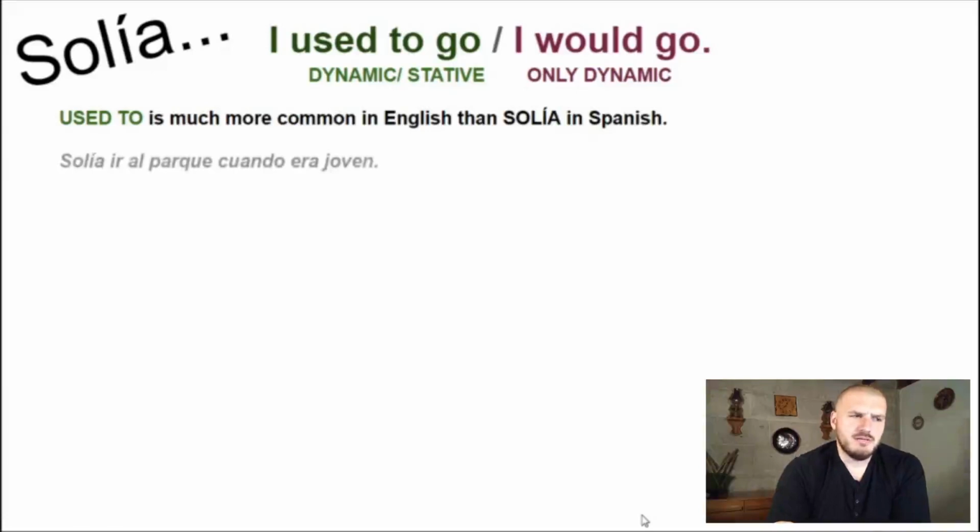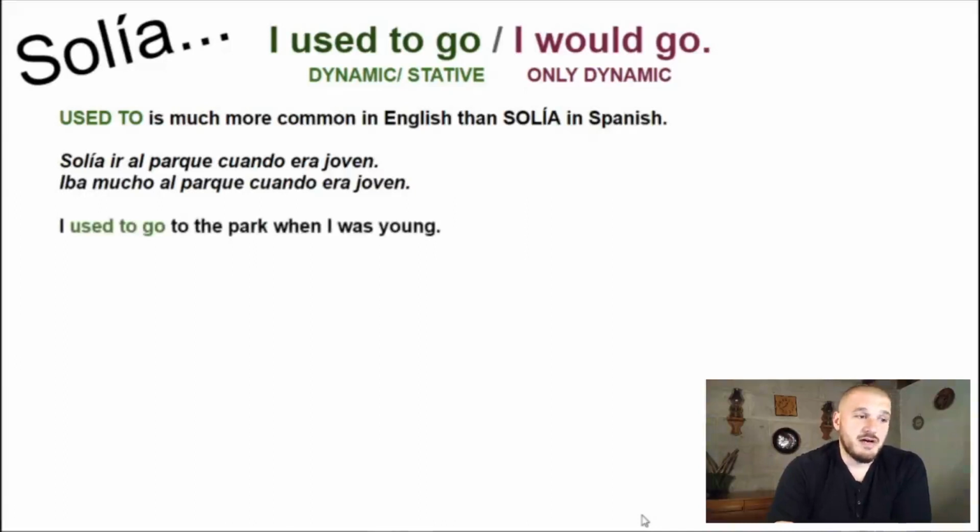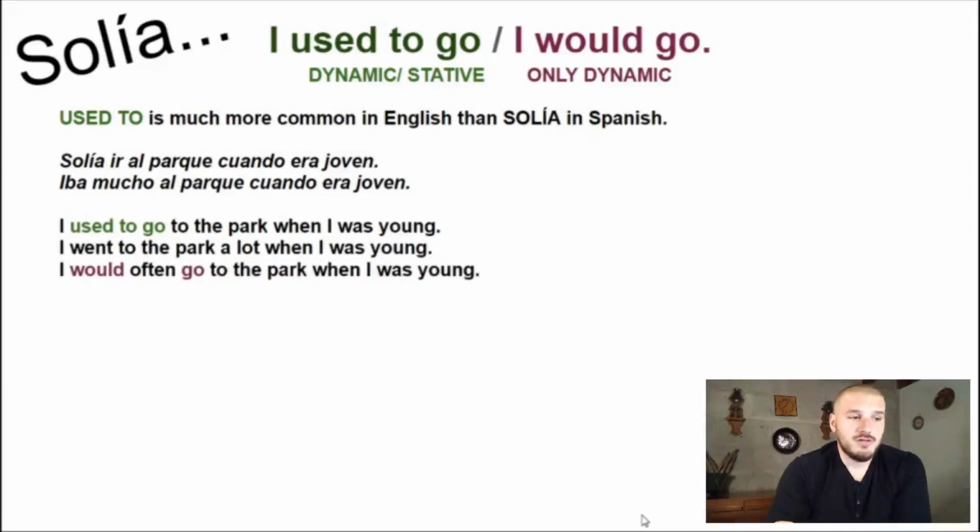So for example, in Spanish, it's not very common to hear somebody say solía ir al parque cuando era joven. You would say something more like iba mucho, no? Iba mucho al parque cuando era joven. It's much more common to hear that, for example, in Mexico at least. Solía is not very common. In English, you would say, I used to go to the park when I was young. It's very, very common to say, I used to go. Or I used to do, I used to have. I went to the park a lot when I was young. Yes, you can say that too. I would often go to the park when I was young. Because go to the park is a dynamic action, we can use used to or would for solía or iba mucho.